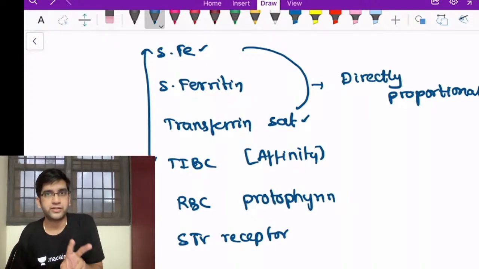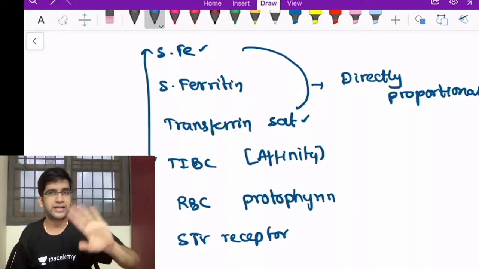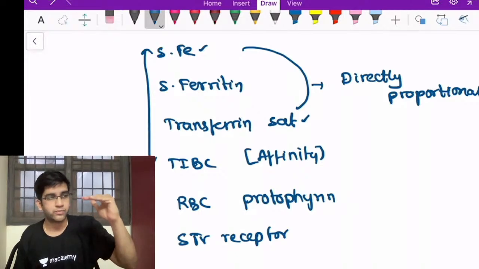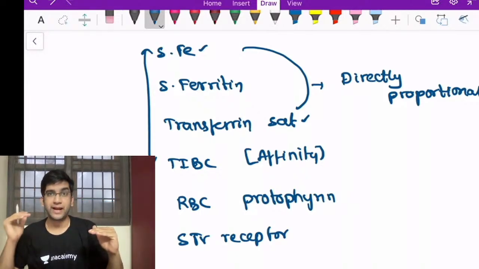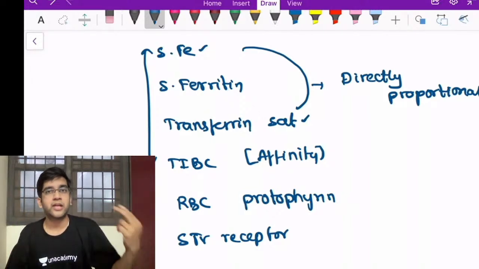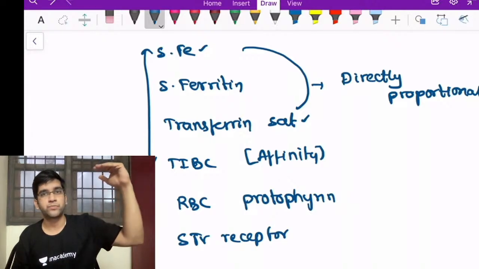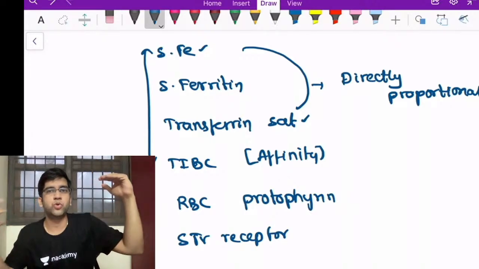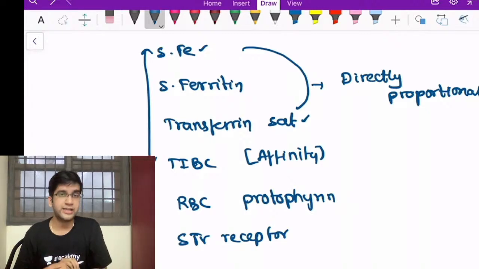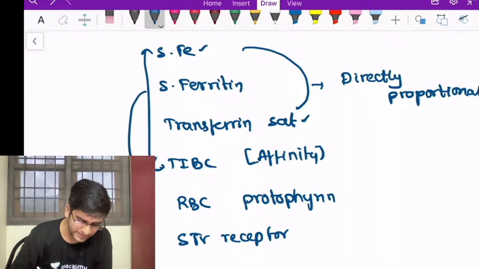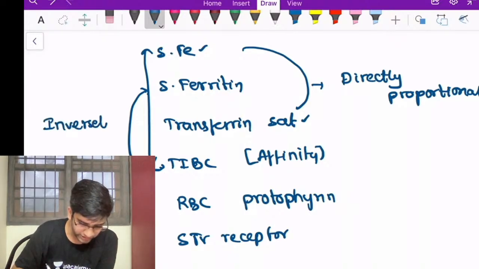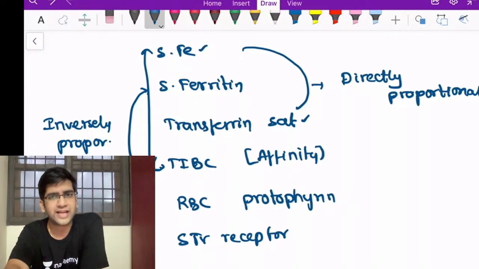Same here. Serum ferritin and stored ferritin are directly proportional, fine? So if my stored ferritin reduces, the affinity of transferrin towards binding iron increases. Obviously, my transferrin will be waiting for the iron to come and bind. If my serum ferritin or stores are more, I have enough stores, so why should I bind more and more? We won't, right? So that's how we link my serum ferritin and my TIBC. That's why I said affinity. I'm going to compare these two, and these two are inversely proportional. Fine. So I'm sure the idea behind iron studies is clear now. I have a directly proportional relationship and an inversely proportional relationship here, right?